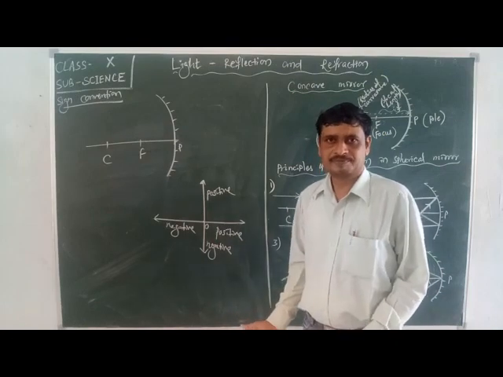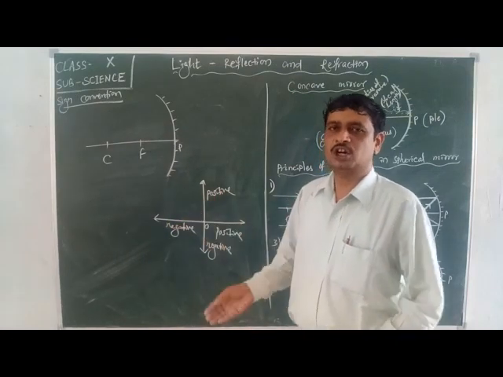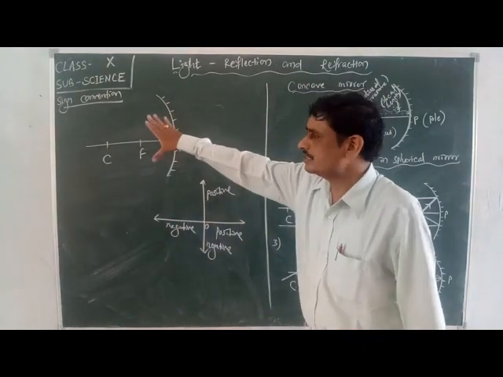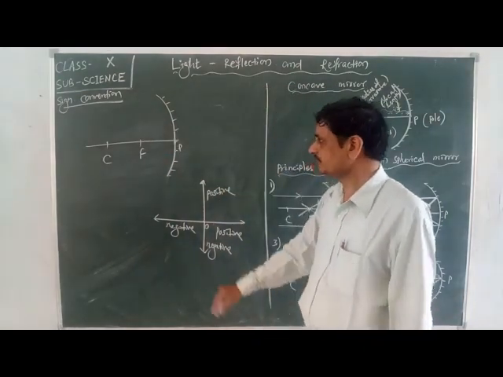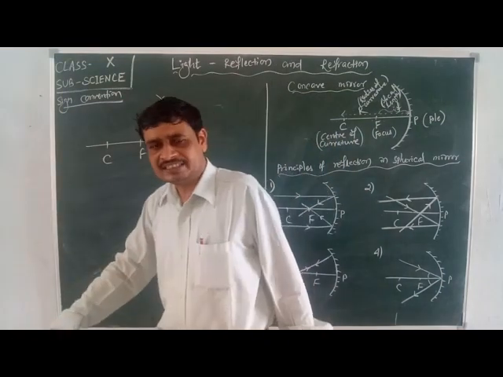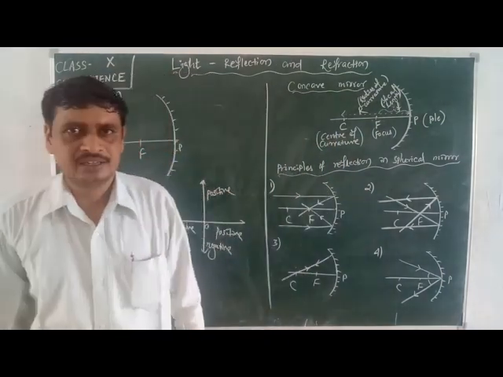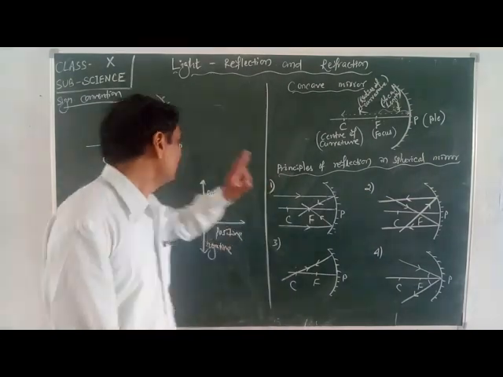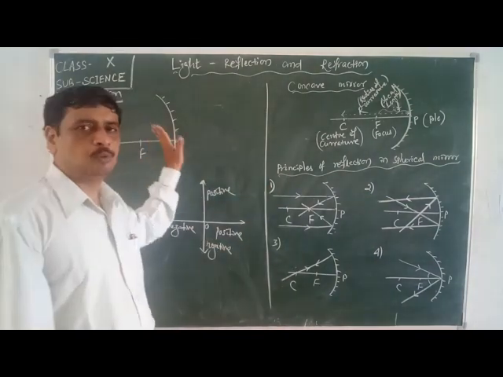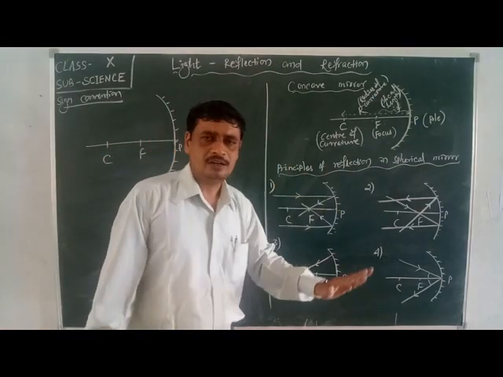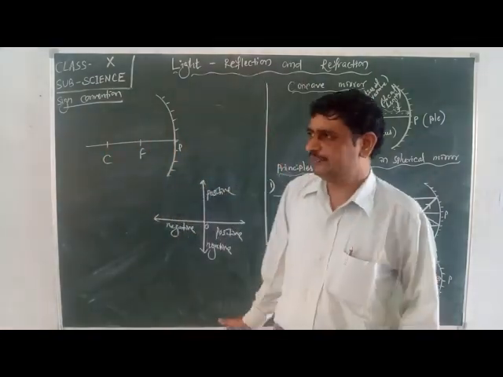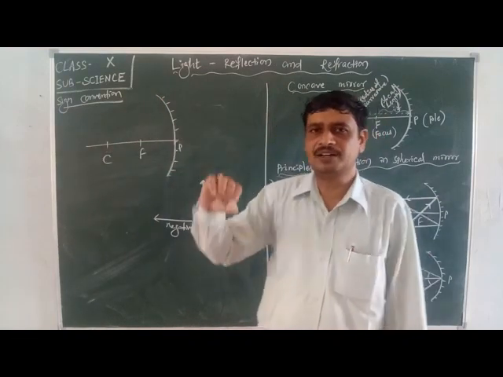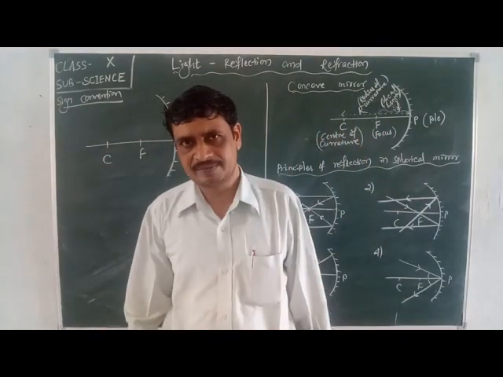Whether it is positive or negative, we will discuss all that. That is sign convention. When the distance is measured, we always measure the distance from pole to object, pole to image, or the height is measured from the principal axis to the tip of the object or image.